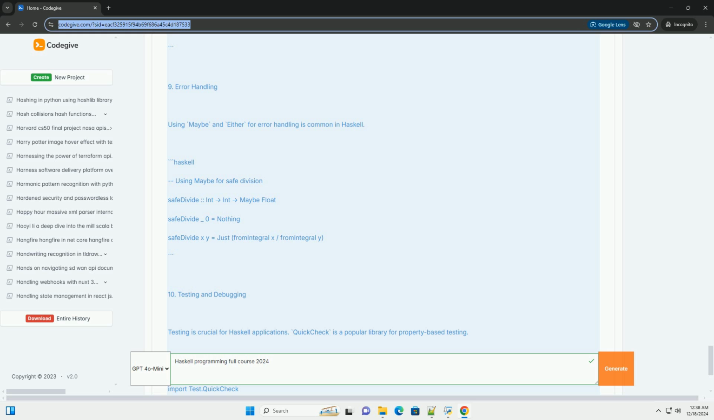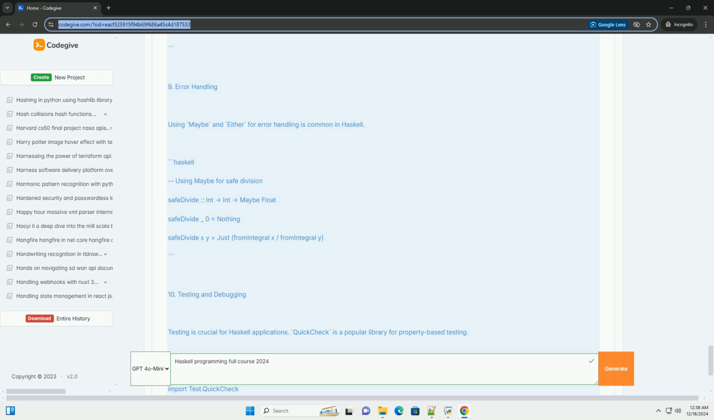9. Input/output. Haskell handles IO through the IO type. Here's how you can read input from the user: main :: IO (). main = do putStrLn "Enter your name:" name <- getLine. putStrLn ("Hello, " ++ name ++ "!")